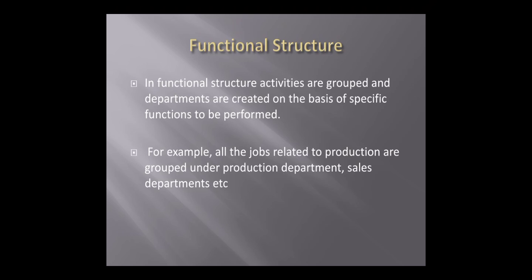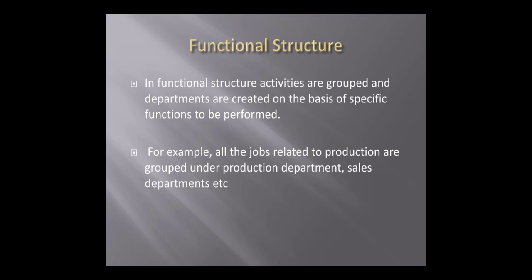If departments are made according to the products generated within the company, that is, on a product basis, we call it a divisional structure. So a functional structure concentrates on functions, and departments are created according to functions.